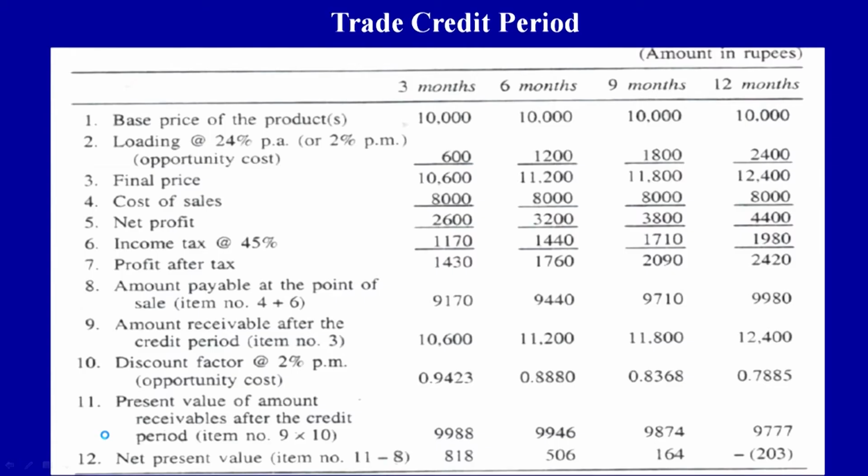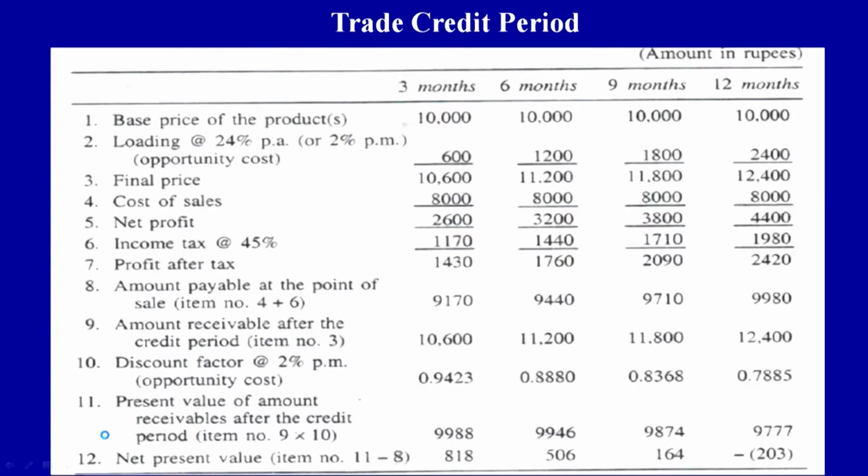And the other thing he is going to pay to the government, being in India with the advanced tax payment system, is 1170, that is 45% of his profit, deposited by him in the government treasury as the advanced tax. So how much is the profit after tax left? In the first case it is 1430, second case 1760, third case 2090, and fourth case 2420.